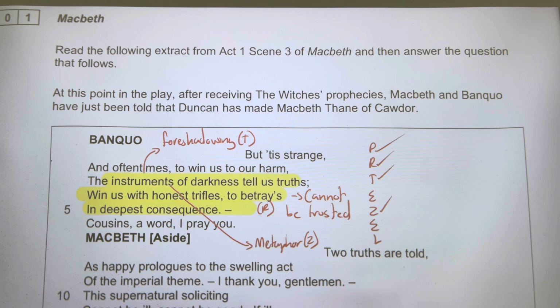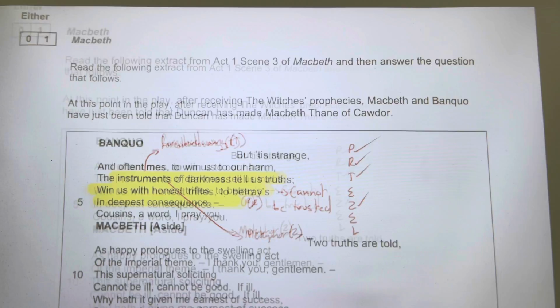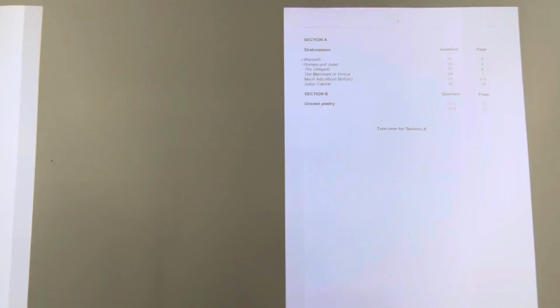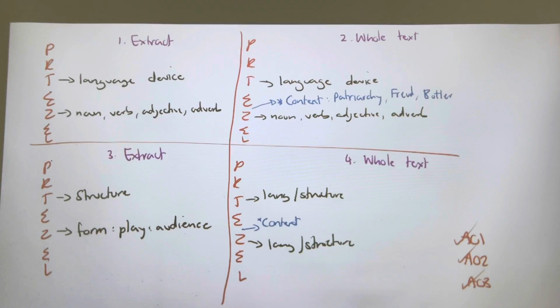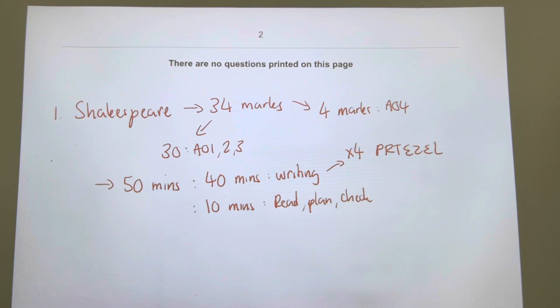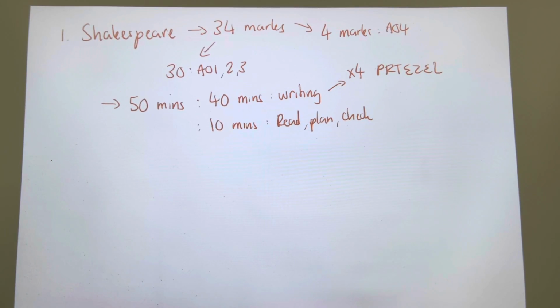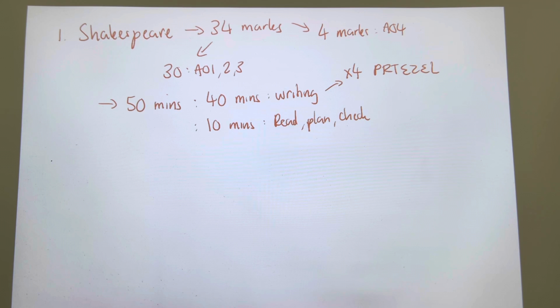And there I've planned one pretzel paragraph. And all I will do, guys, on the day is I will turn this into a pretzel paragraph. And that is how you do the Shakespeare question, guys, in your exam. 4 paragraphs, and here is the structure of your essay. Practice that at home and see how you get on. Then, guys, we move on.